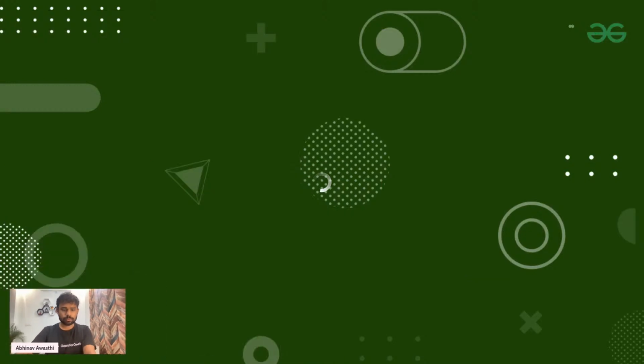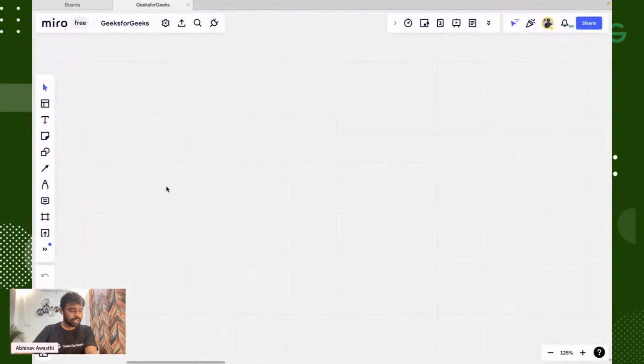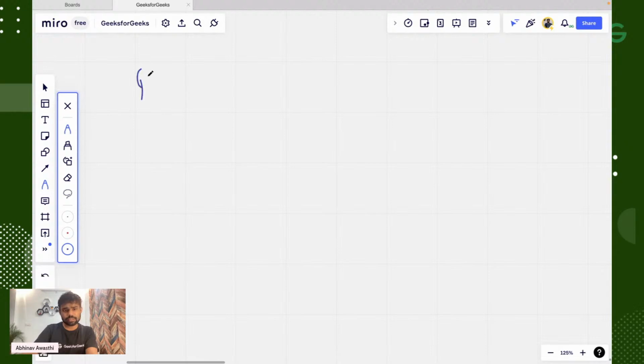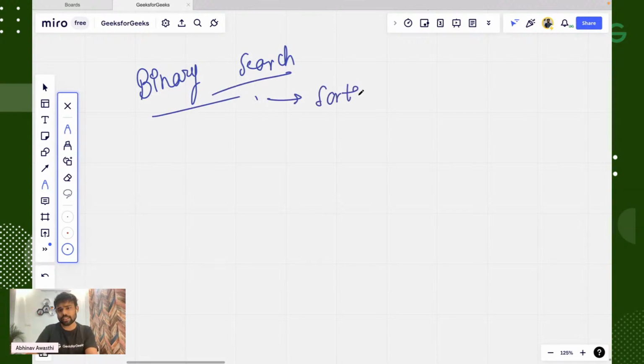Great, guys. The first thing which we are going to solve is the problem on binary search. We have to implement a normal binary search algorithm. In binary search, we have a sorted order list or a sorted order array.